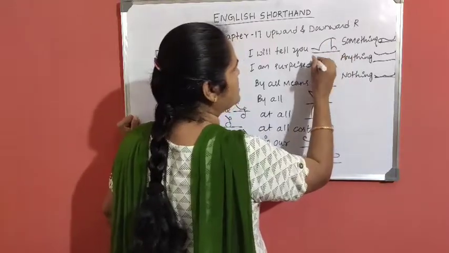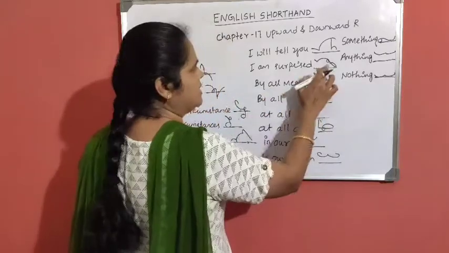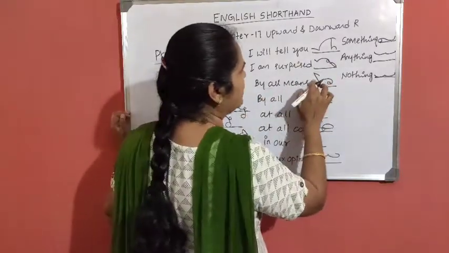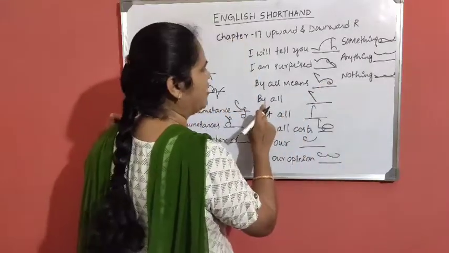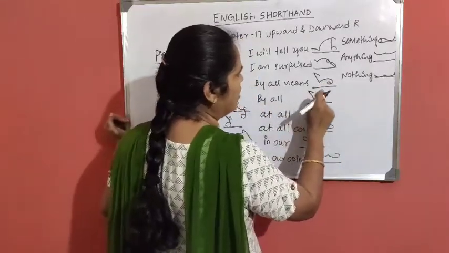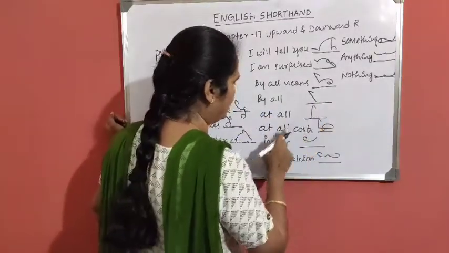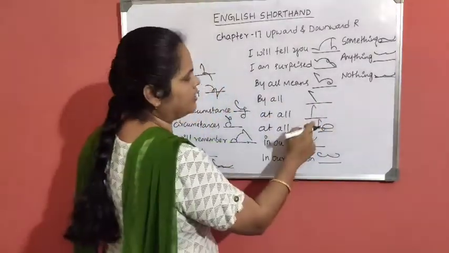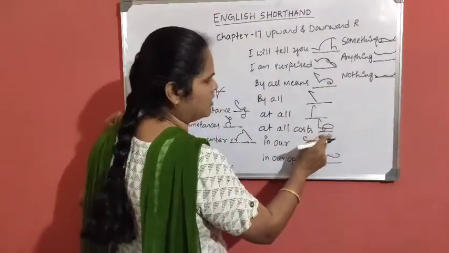I am surprised: I diphthong, M, circle is P, ST loop, SD loop. By all means: B with L hook, M, N, circle is clearly shown. By all: B with L hook, above the line. At all, above the line: T with L hook. At all costs: T with L hook, K, ST loop and one more circle, costs.